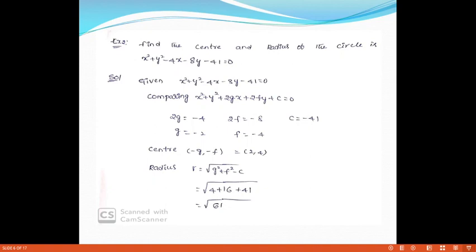What is the radius formula? Square root of g square plus f square minus c. That is the main formula of the radius: r is equal to square root of g square plus f square minus c. What is the value of g here? 2. 2 square means 4, plus what is the value of f? 4. 4 square means 16, minus into minus plus 41. 4 plus 16 is 20. 20 plus 41 is 61. That is, the radius is root 61.